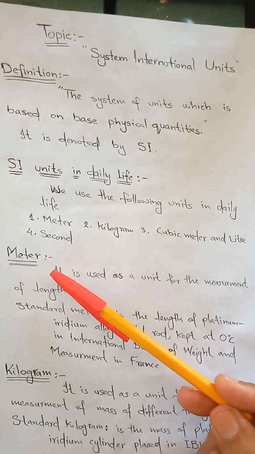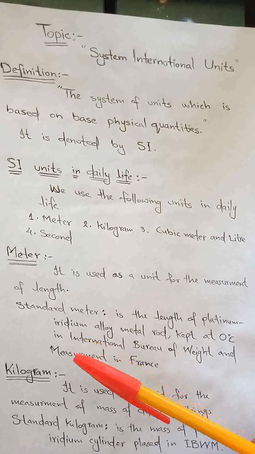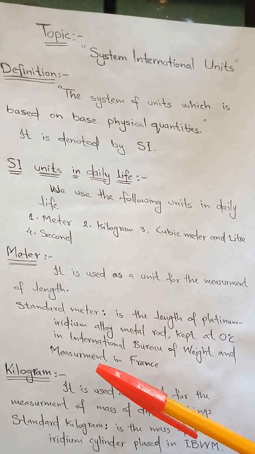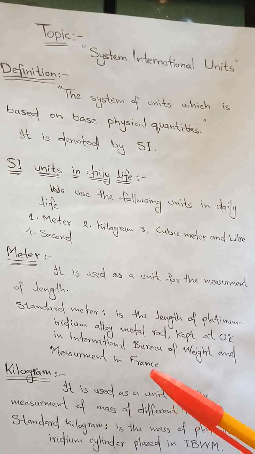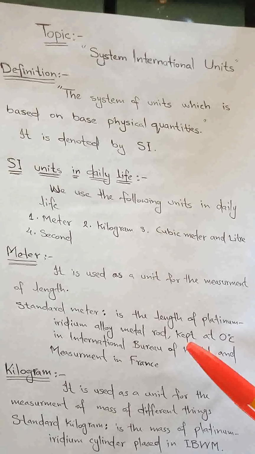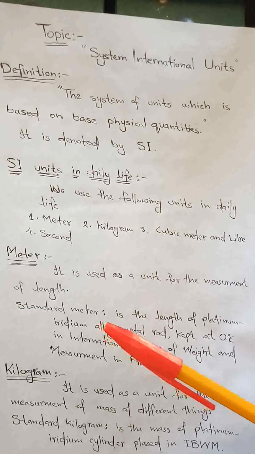Standard meter is actually a platinum iridium alloy rod which is placed in the International Bureau of Weight and Measurement, which is in France, at 0 degree centigrade. The figure of the standard meter is given in your textbook.